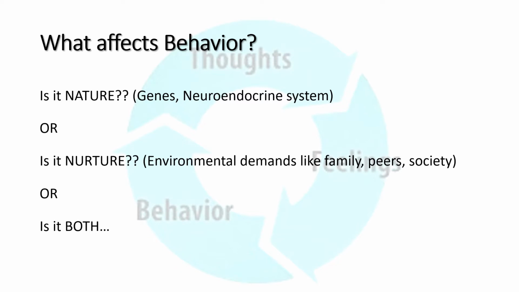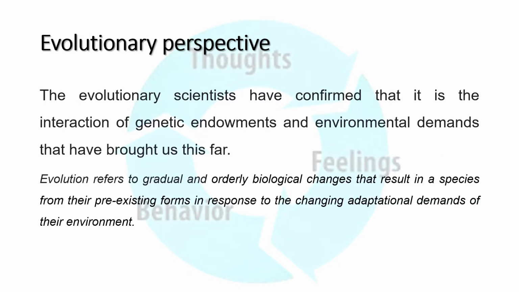So let us understand what exactly affects behavior. Is it our nature? Nature includes our genes and neuroendocrine system, all our organs, whatever is inside our body, that is our nature. Or is it nurture? That is the environmental influences like our family, peers, society, culture. Or is it both? Well, that is for the people who debate. We are leaning more towards an interactionist approach, which says that it's both nature and nurture.